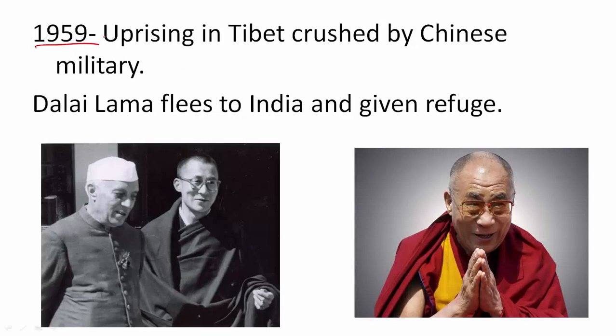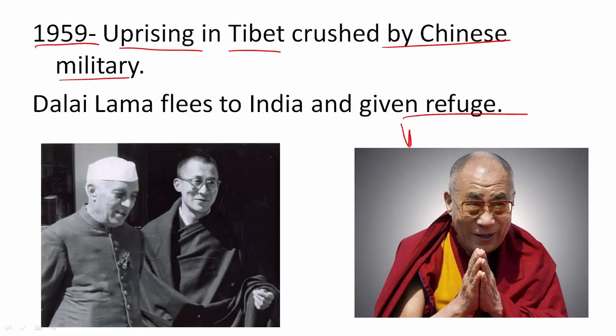In 1959, another cause of trouble between India and China was Dalai Lama and Tibet. So in 59, the people of Tibet rose up against the military, because the military of China was doing a lot of atrocities on the people. So the Tibetans rose against it, but this rebellion was crushed by the Chinese military, and during this rebellion the Dalai Lama had to flee. He had to run away from Tibet to save his life and to avoid arrest. So he came to India. He was given refuge by India. He was greeted by Jawaharlal Nehru.